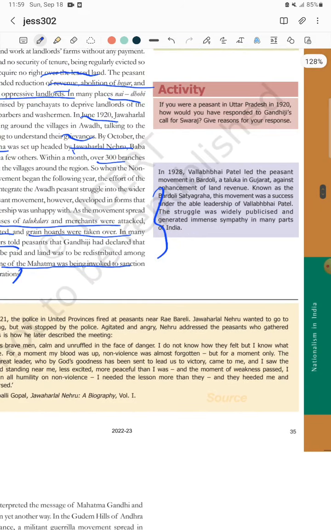Here is also an important part from where you can expect a 3-mark question. In 1928, Sardar Vallabhbhai Patel led the peasant movement in Bardoli. This is also an important map point. Bardoli is a taluka or block in Gujarat. Against what? Against the increasing land taxes. It is also known as the Bardoli Satyagraha. This movement was a success under the leadership of Vallabhbhai Patel. Due to this good leadership in the Bardoli Satyagraha, he was named Sardar at that time. The struggle was widely publicized and generated immense sympathy in many parts of India.